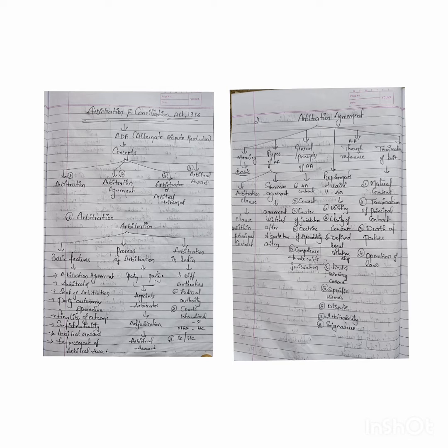Next, the seat of arbitration. What does the seat of arbitration mean? It is a legal system. Like if two people of different nationalities are having a dispute and an arbitrator is involved, then they have to decide according to which law this dispute shall be resolved. This is known as the seat of arbitration, that is, on which law basis the dispute shall be resolved.